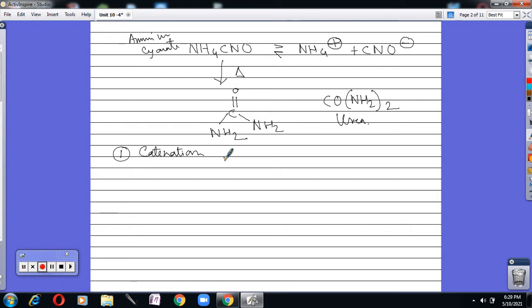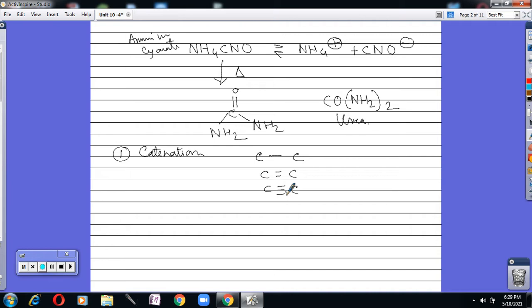That means carbon has the property to link with another carbon atom either through a single bond, double bond, or triple bond. By these three types of bond formation, carbon can make a covalent bond with other carbon.